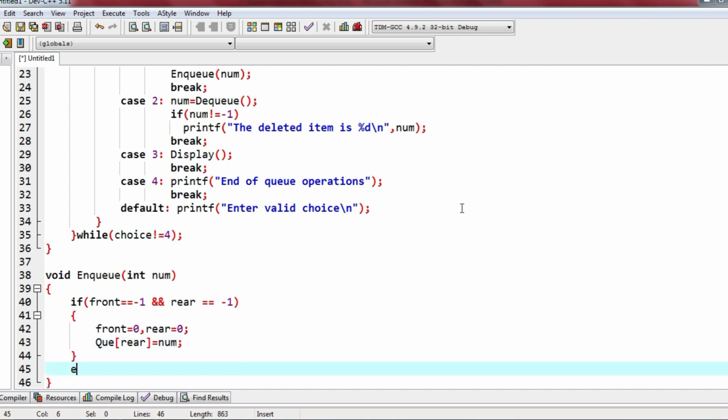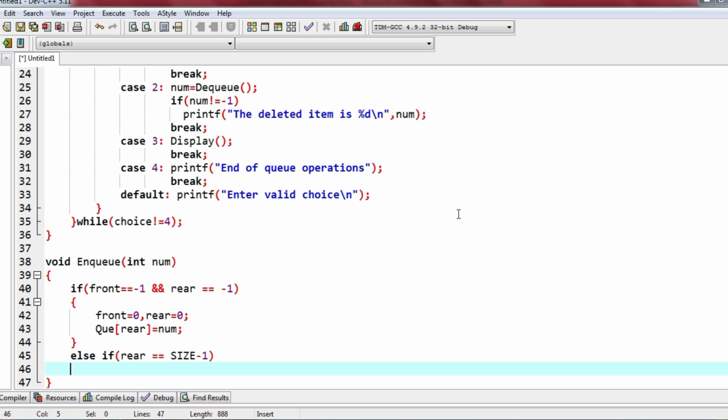Else if, that is both are not -1, means the queue is not empty but it has certain elements. So if rear is equal to size -1, then queue insertion failed due to queue overflow. This is the error message that I am displaying.